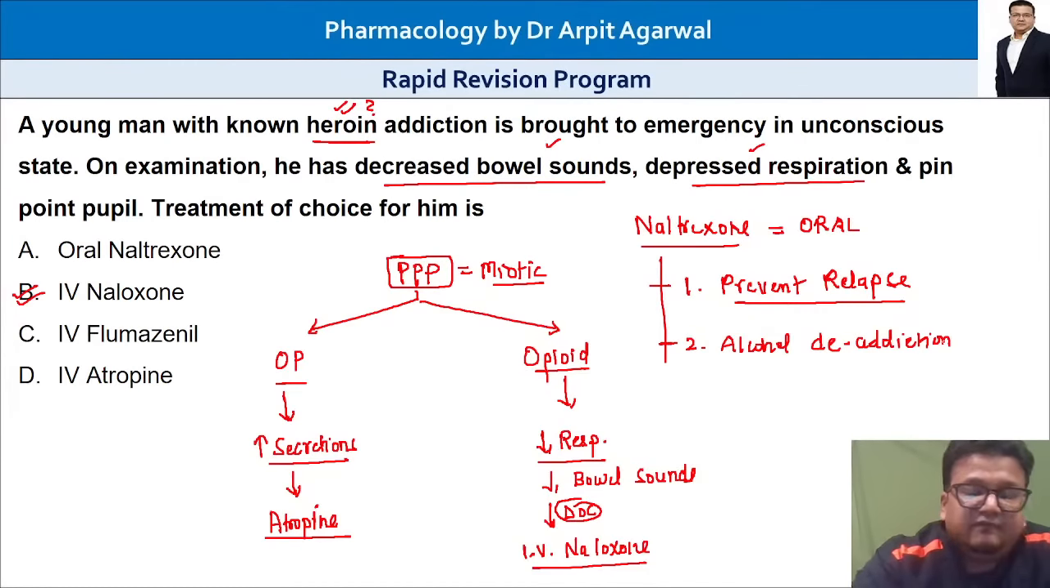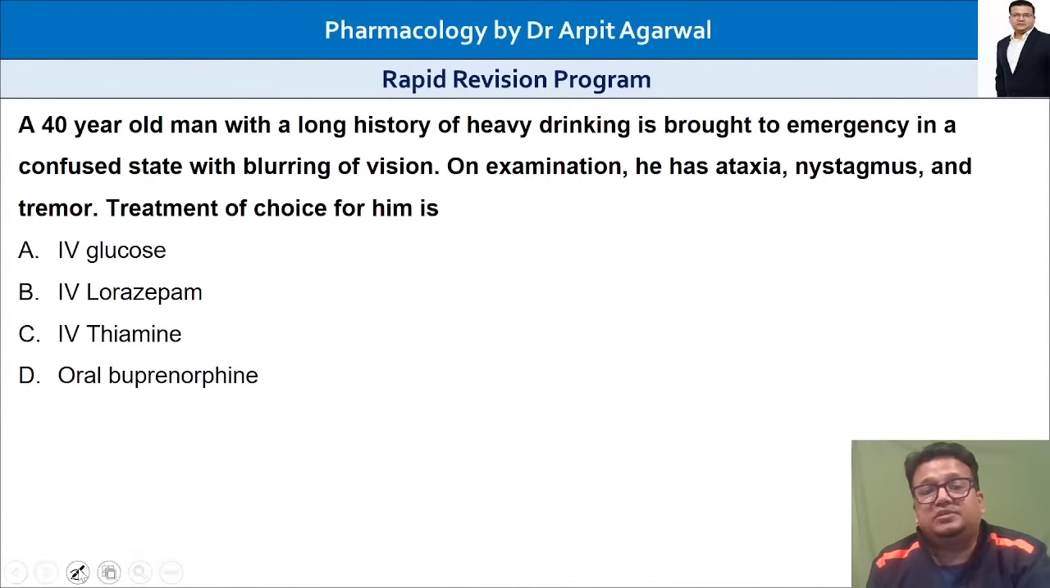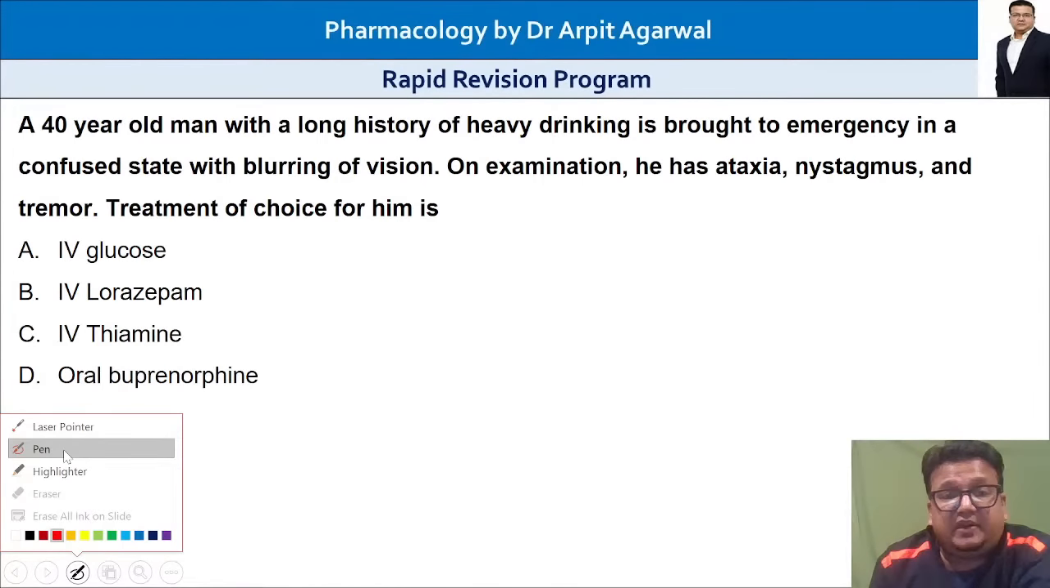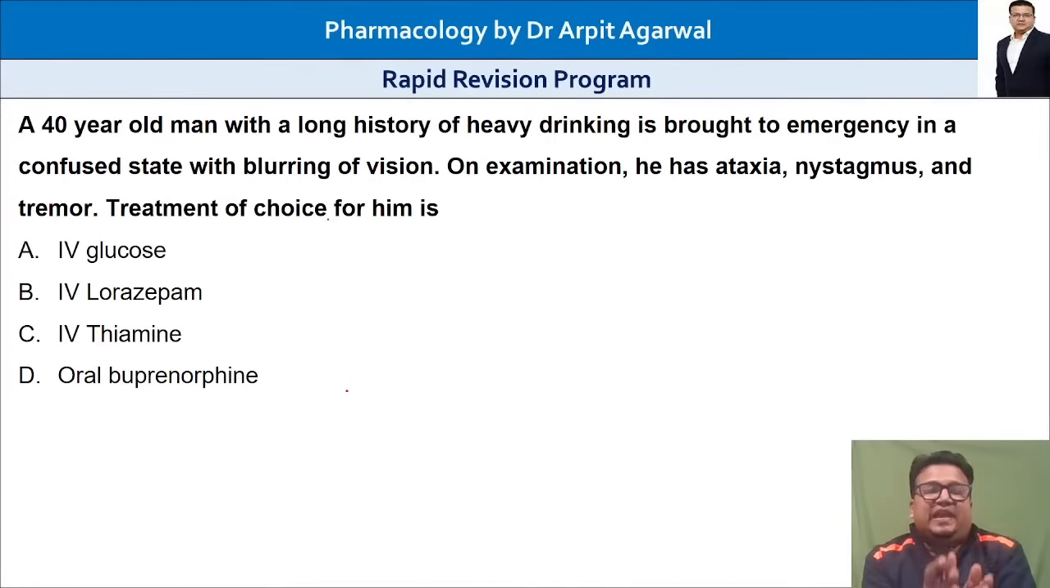Okay, we have many important questions. This is one important poisoning. Next important poisoning. This question comes every year. So this came last year in FMG as well as NEET. This topic was repeated in this year's INI-CET also.